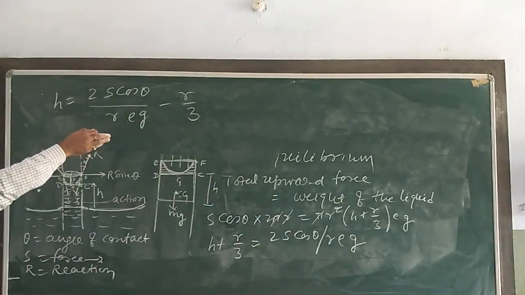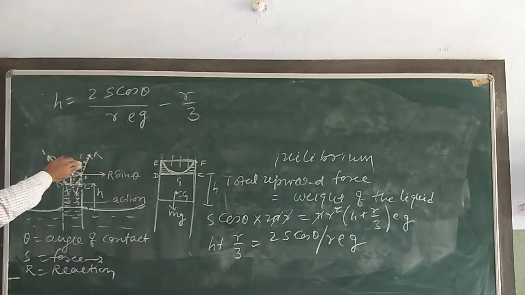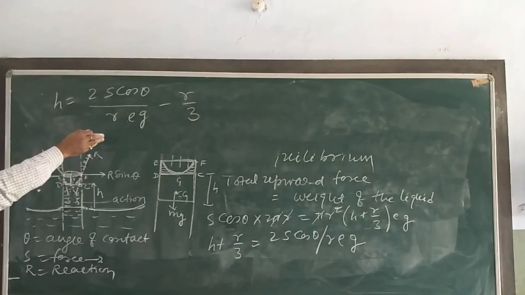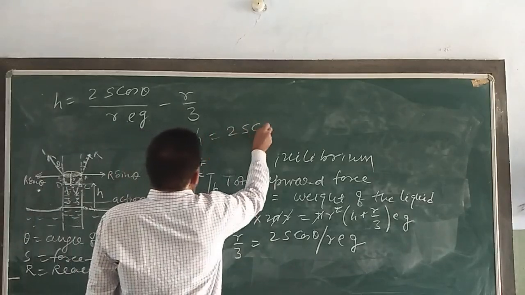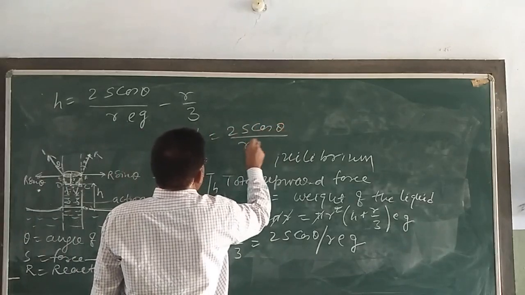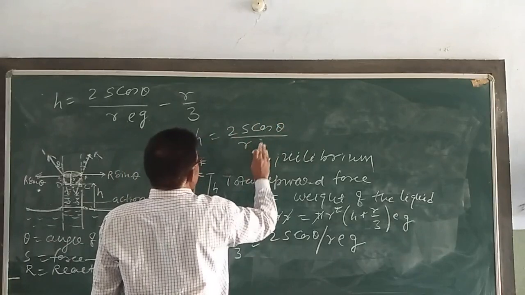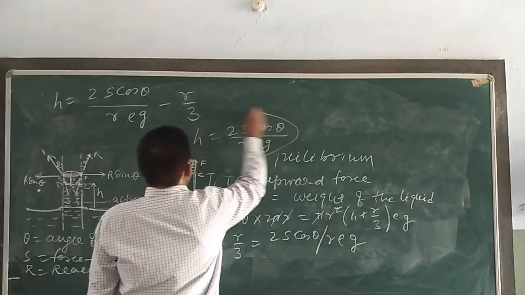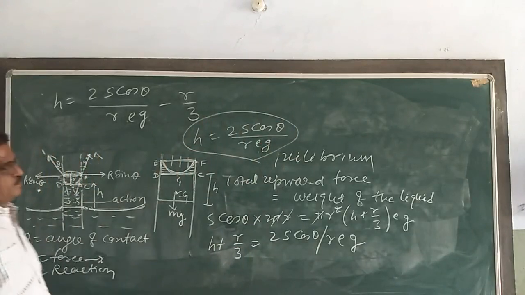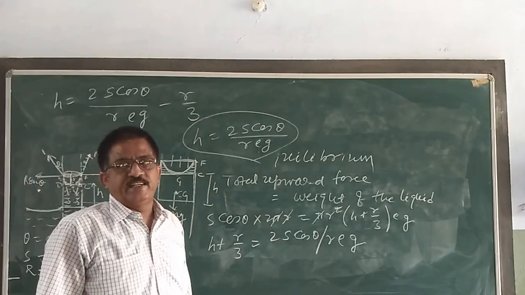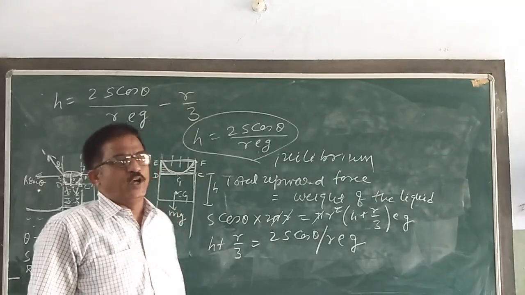This is called the ascent formula. If the tube is very narrow, this can be neglected. So h can be written simply as twice S cos theta divided by r rho g. This is the result, the formula for ascent.